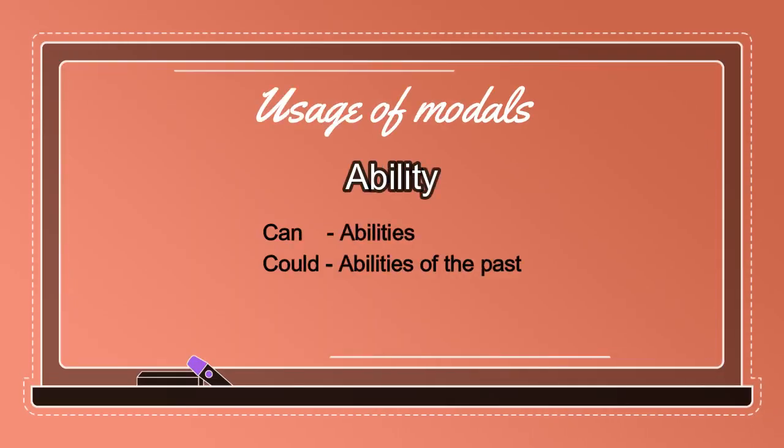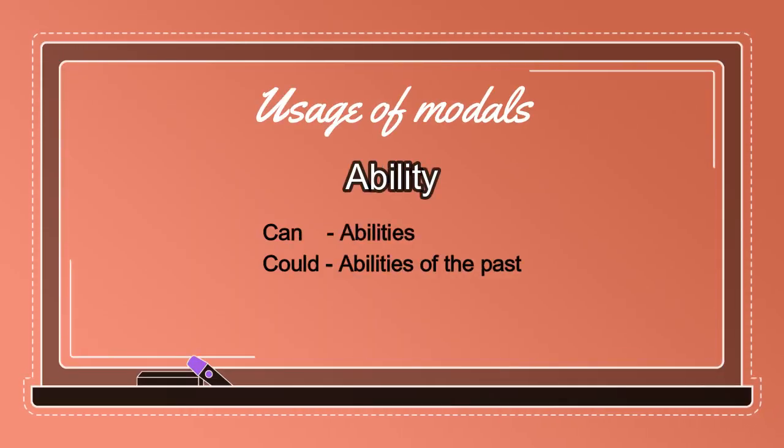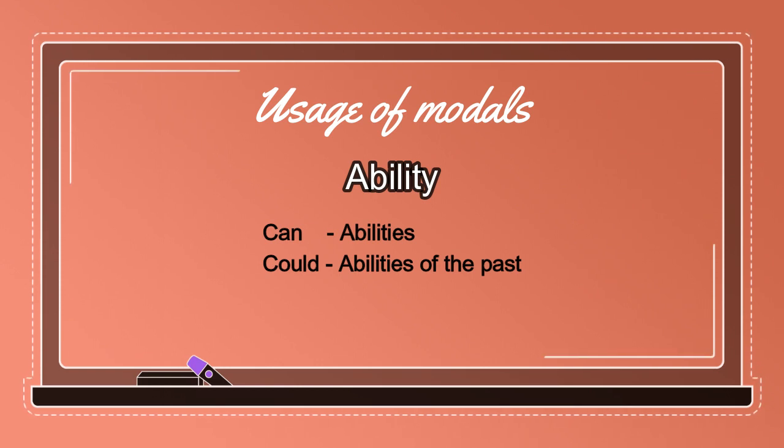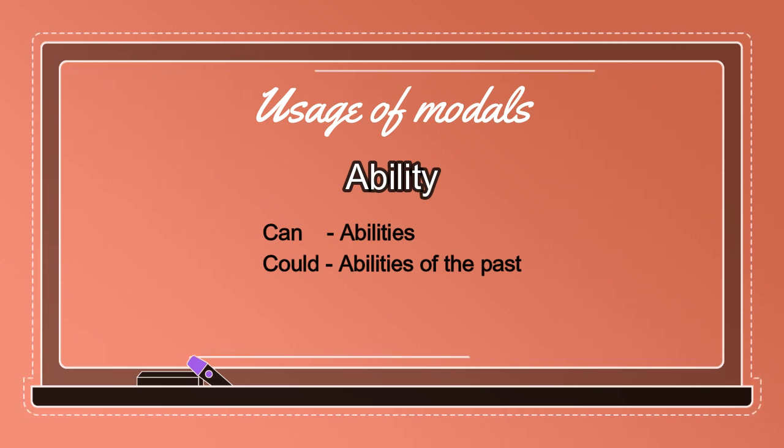Okay? The first and the foremost category that comes in the head is the ability. जैसे हम बोलते हैं ना, I can read, I can ride a horse, I can write with both my hands. So can यहाँ पे shows the ability. Okay? Ability category के लिए हमेशा can या could का use होता है. Can is used for normal abilities and could is also used for abilities, but the past abilities, abilities of the past.